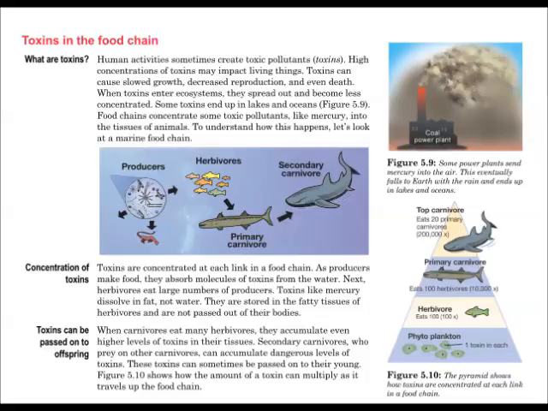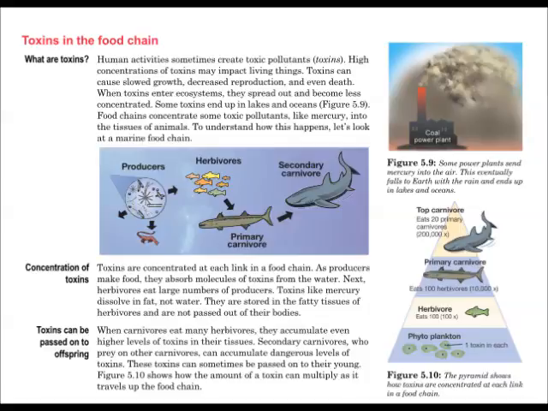Food chains concentrate some toxic pollutants like mercury into the tissue of animals. To understand how this happens, let's look at a marine food chain. Toxins are concentrated at each link in a food chain. As producers make food, they absorb molecules of toxins from the water. Next, herbivores eat large numbers of producers.